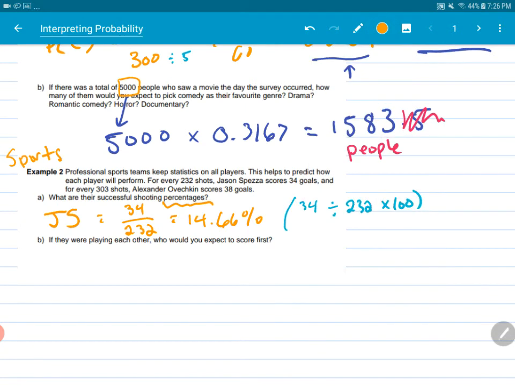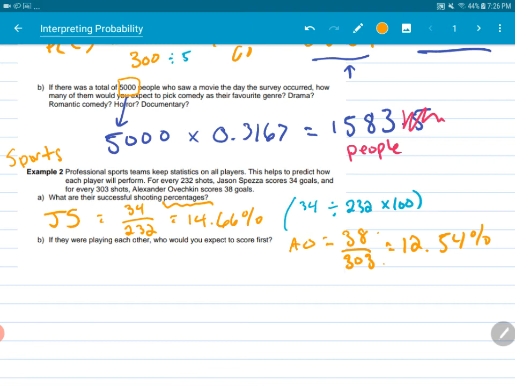We're going to do the same thing for Alexander Ovechkin, and we're going to say that he is 38 out of 303. So again, you do the top divided by the bottom times 100. 38 divided by 303 times 100, and we get 12.54%.